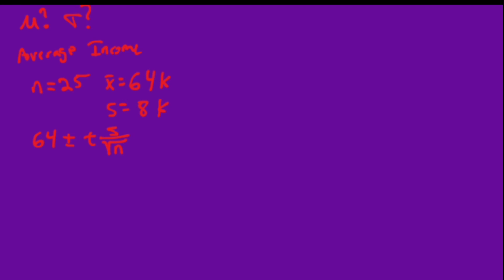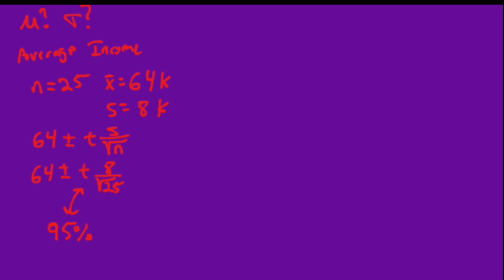And so let's go ahead and plug this in. So we'll take it a step further. 64 plus or minus t, we'll leave that for a second. And we have, what did we say? We had 8 and the square root of 25. So we now have to make the decision if we want a 90% or a 95% confidence interval. Let's stick with the 95% because we'll be more comfortable comparing it to the z-distribution. So let's say we want a 95% confidence interval.